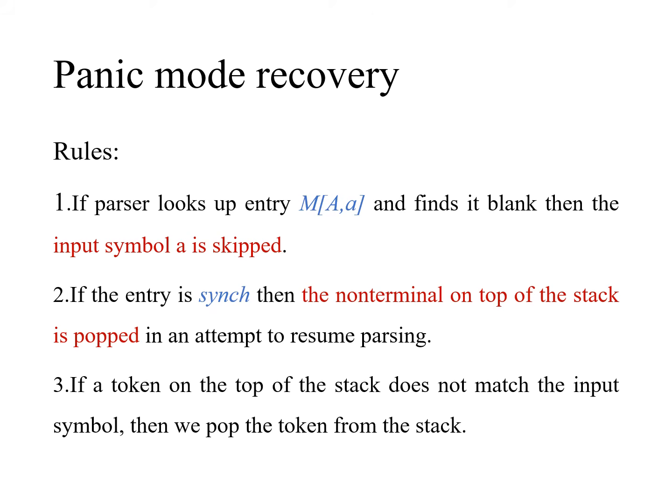If the entry is sync, then the non-terminal on the top of the stack is popped in an attempt to resume parsing. For the third point, if the token on the top of the stack does not match the input symbol, then we pop the token from the stack.